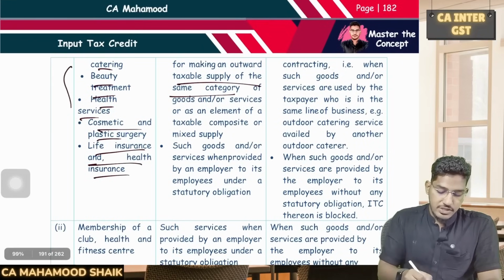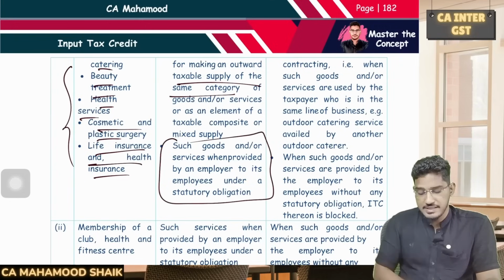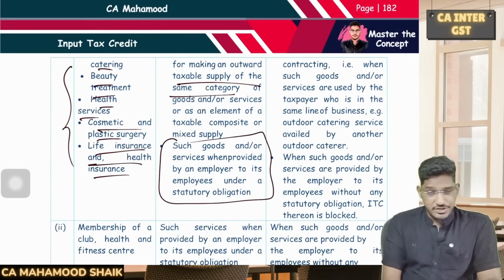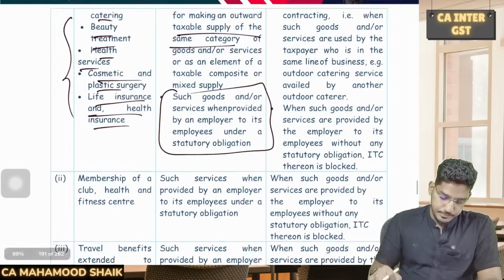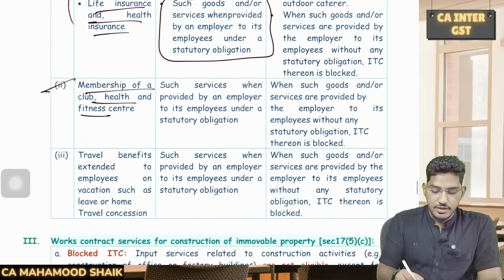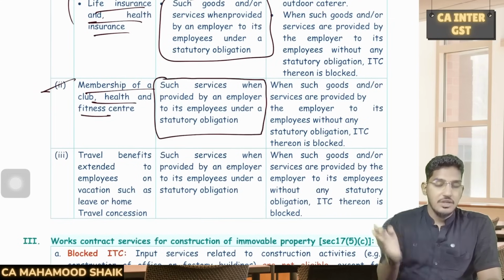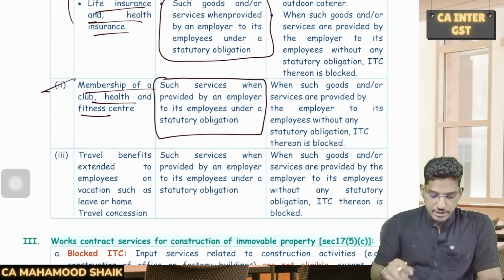Or if these services or goods are getting availed for providing to their employees under a statutory obligation, then also you can enjoy the input tax credit. Clear? Next. Similarly, membership of a club, health and fitness center, on this ITC you can avail it only when it is provided to employees under a statutory obligation.